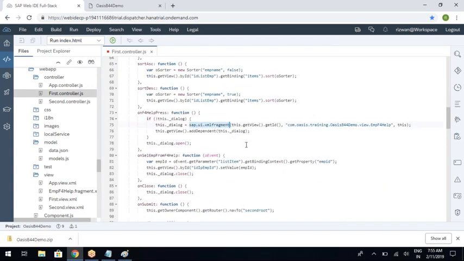To load any fragment, whenever you want to load the fragment, you use sap.ui.xmlfragment, which is basically a static class in JavaScript. Since it is a static class, when you want to load it, normally we use new, but we are not using new here because sap.ui.xmlfragment is a static class. Anyway, that's something if you go deep into object-oriented concepts. So it's a library. Yes, it's a library. You can say it's a library to load your fragment.